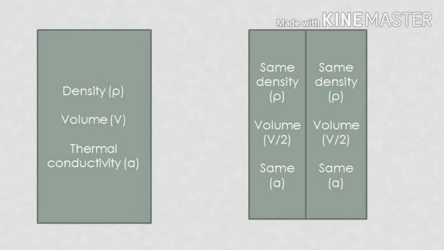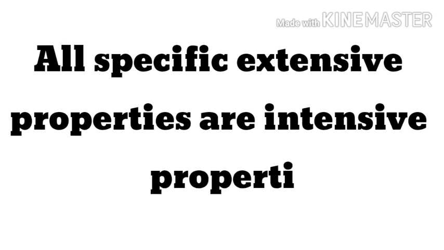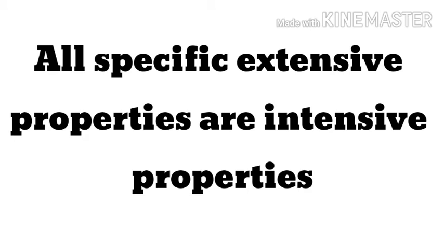Now, one more important point to note: all specific extensive properties are intensive properties. Means specific volume, specific enthalpy, specific energy, etc. All these are intensive properties. But let's understand what a specific property is. If you divide an extensive property, that is enthalpy or volume or some other extensive property, by mass, it becomes the specific enthalpy or specific volume. And this specific enthalpy or specific volume is an intensive property.